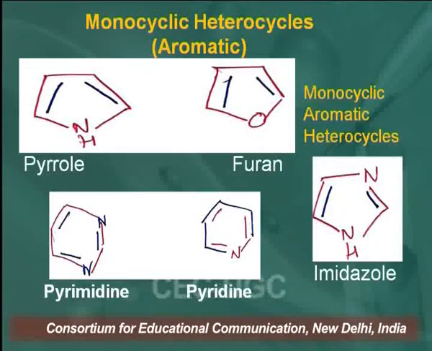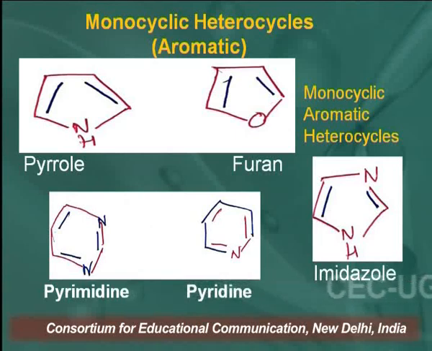Learners, monocyclic aromatic heterocycles are the compounds, as I told you in the previous slide, which follow Huckel's rule. So these are some examples of monocyclic aromatic heterocycles, that is pyrrole. Pyrrole is a 5-membered ring in which one carbon is replaced by nitrogen.